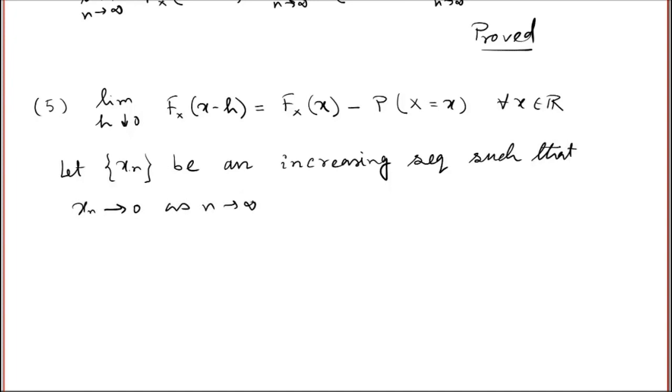Note that I take xn as an increasing sequence, and xn goes to 0, that means each xn is less than or equal to 0 for all n.